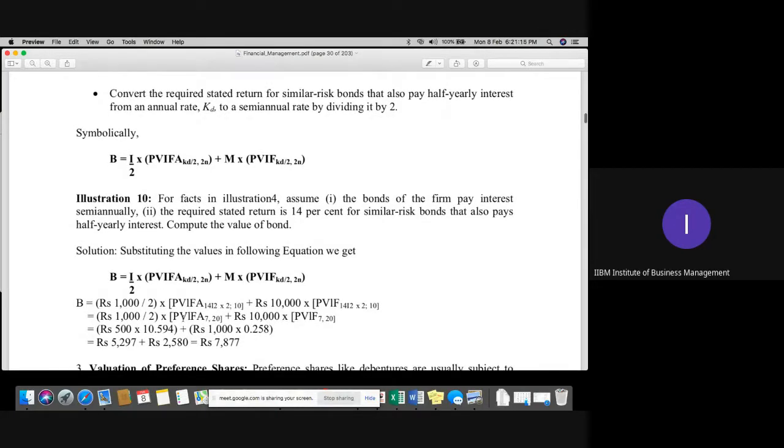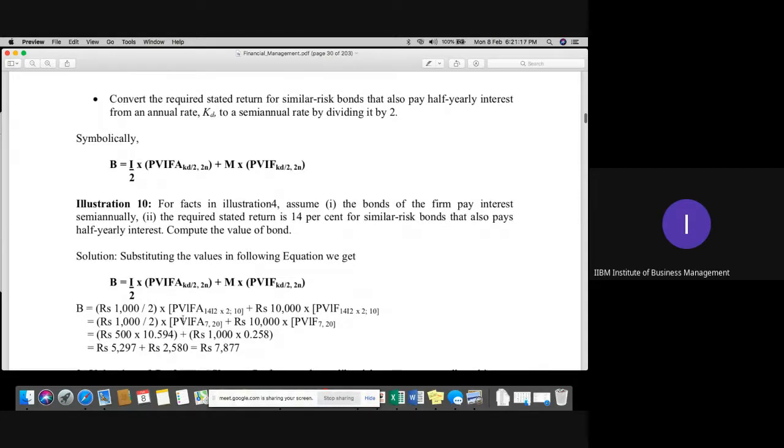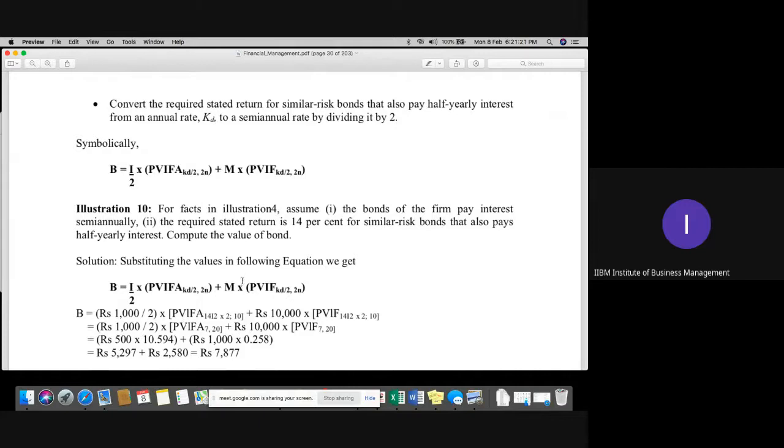I hope so, students. I think this is a different question we have. But the important thing, when we go for the bond calculation with half-yearly payments, simply you need to divide the interest rate by 2 and multiply the years by 2. That's all. That is the only change in this question, only change in this half yearly calculation.